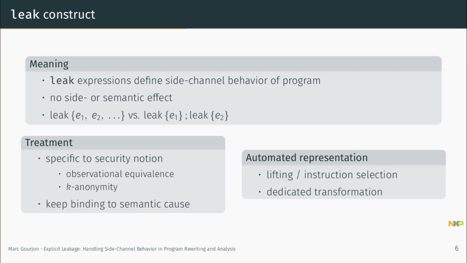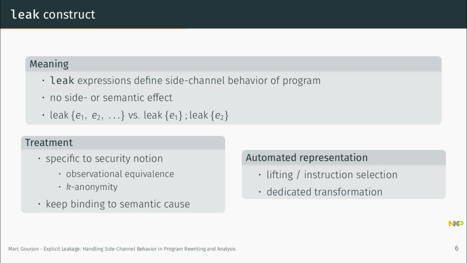To take the question of where these leak statements come from up front: this is up to you, the user of this concept. One way is to insert leak statements during lifting of the input program to the intermediate representation, or to perform this annotation during instruction selection. Another way would be to have a dedicated transformation, which is, for example, done by EasyCrypt, where the leakage behavior of a program is extracted and made explicit.